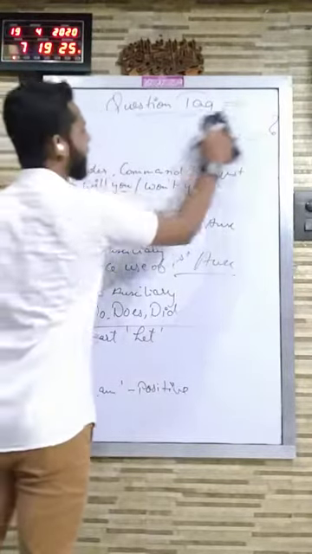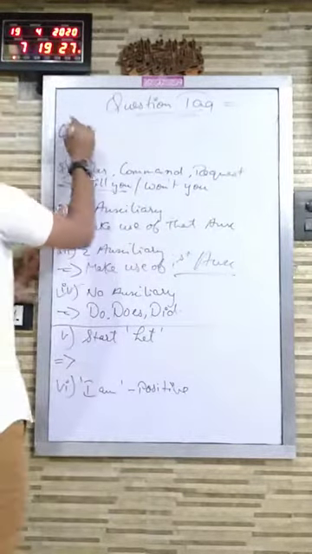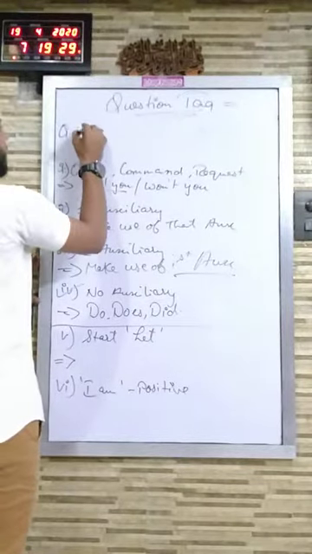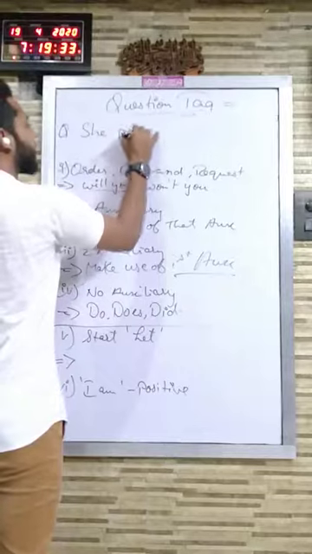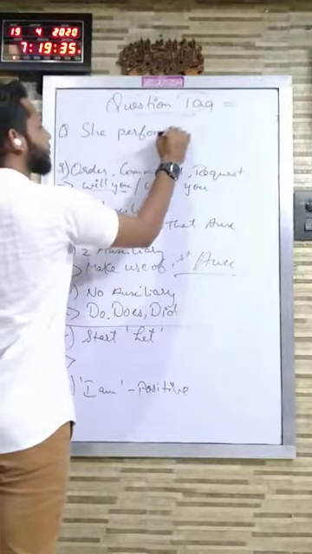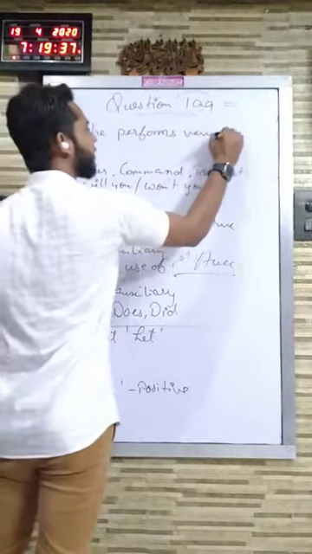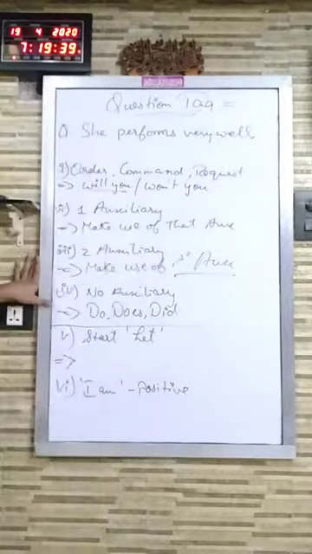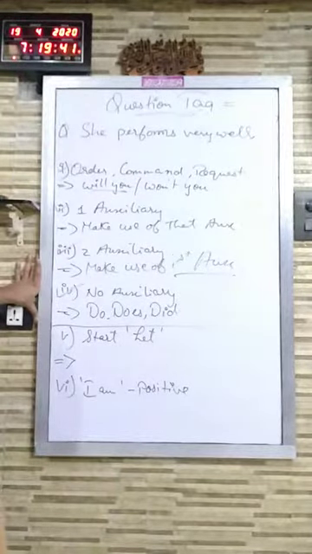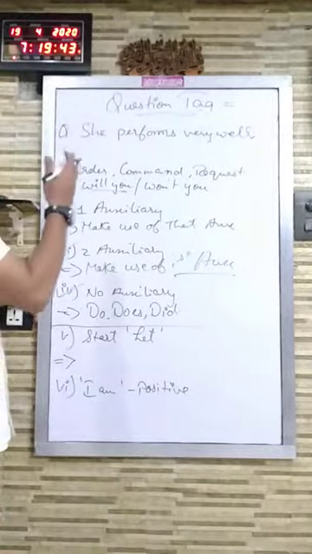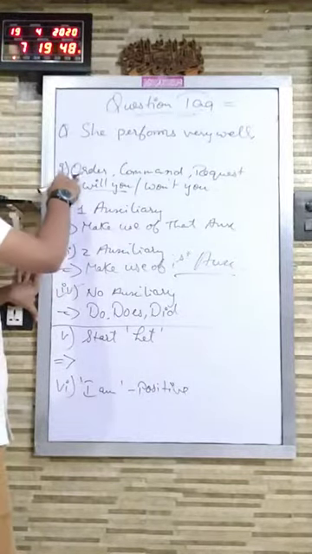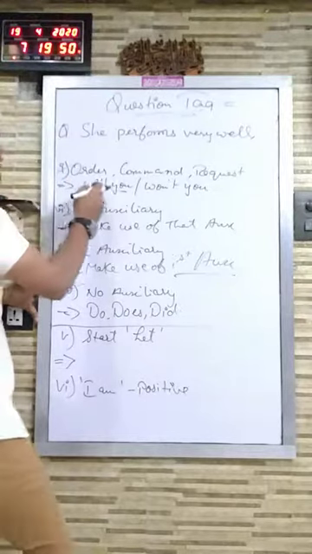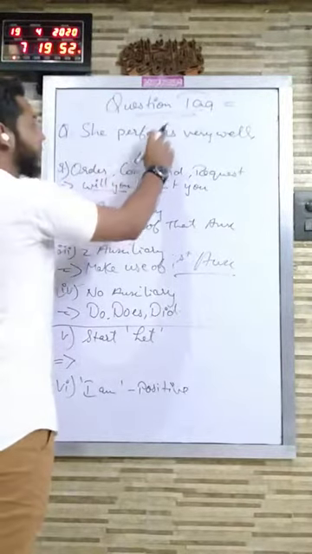Now let me give you another example. She performs very well. Now I have to add a question tag. Please follow the steps. First is order, command or request. So you will see whether order, command or request is there in the sentence or not.